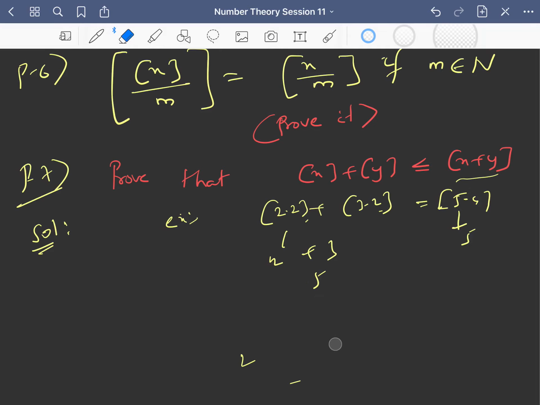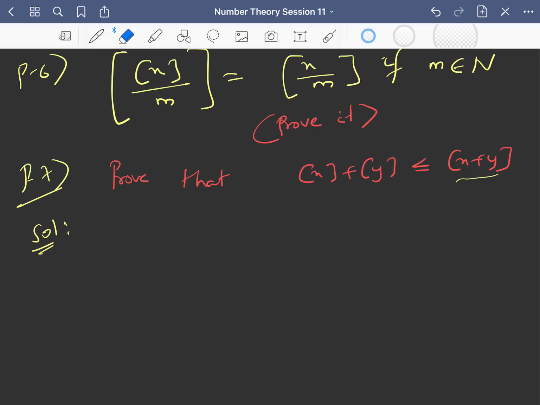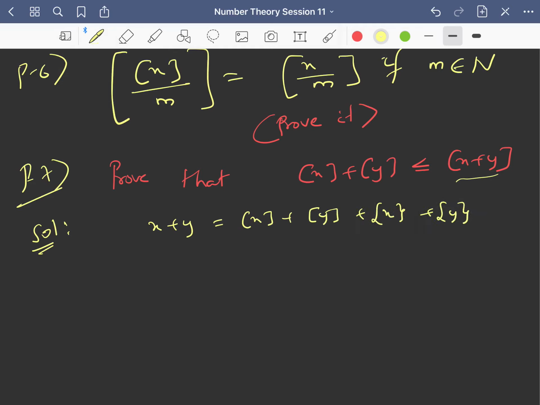So the property is that greatest integer of x plus greatest integer of y is less than or equal to greatest integer of x plus y. So let us now prove it formally. See, x plus y is nothing but greatest integer x plus greatest integer y plus fraction part x plus fraction part y, right? Because what is the definition of fraction part x? This is nothing but x minus greatest integer x.